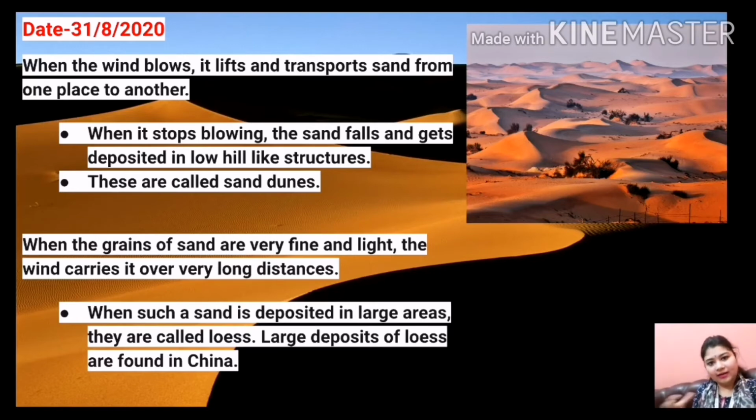Now when the grains of sand are very fine and lighter in weight, wind carries them to distant areas and deposits them over a large area. When such deposition takes place, the structures which are formed are named loess. Large deposits of loess are found in China. So that's all about this chapter. We have covered the last three topics as well.